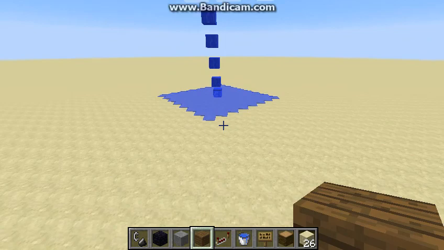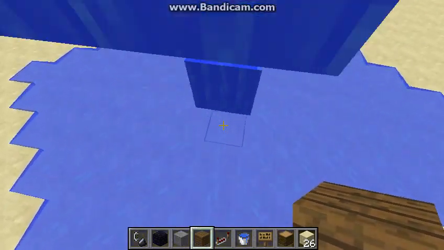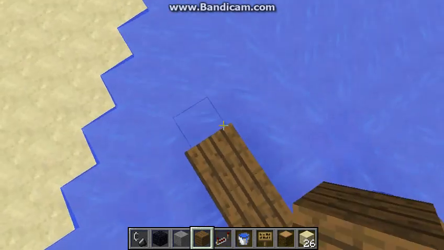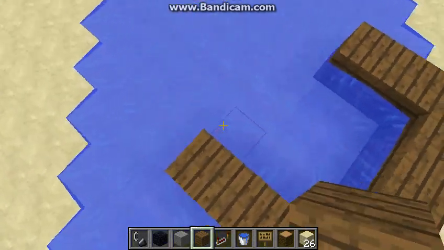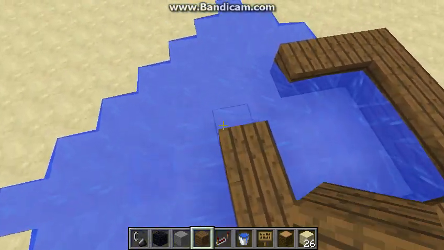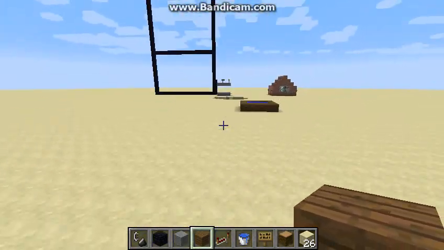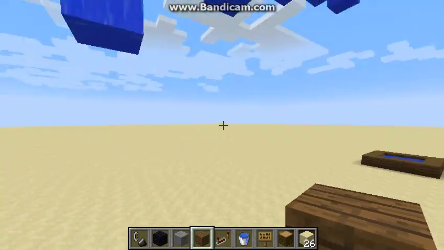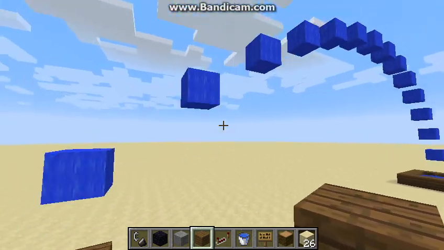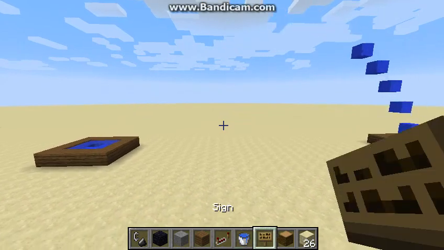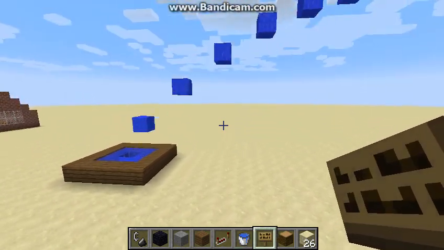So I want to build around this water spot. There you are. It's a working water fountain. I kind of like how it does that.